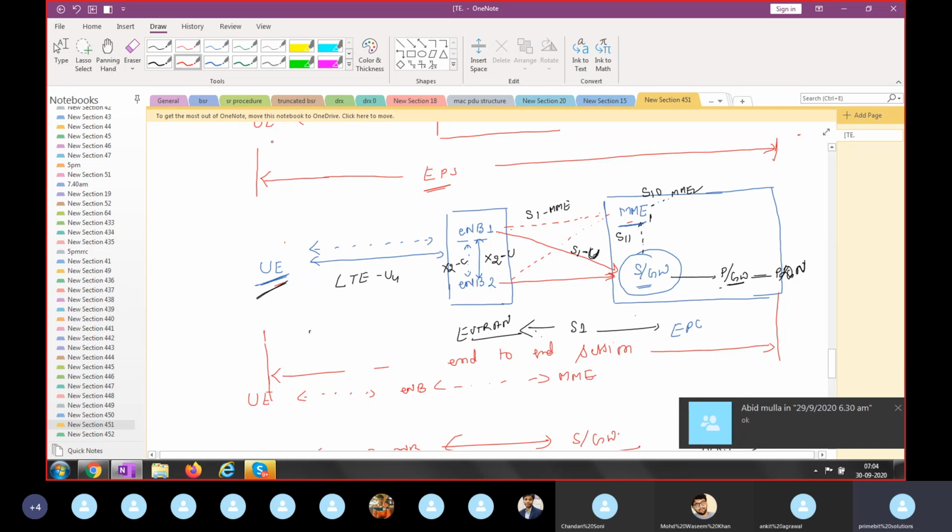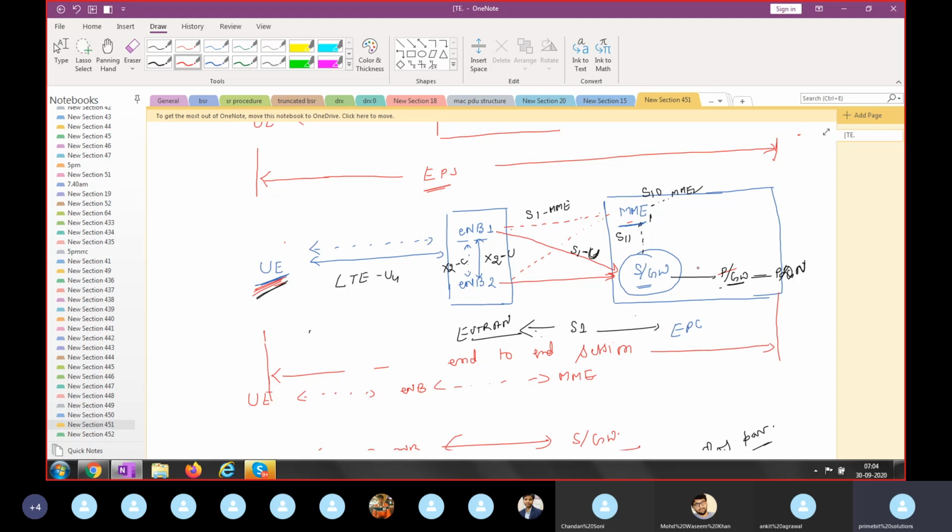Actually, when we see the attach procedure, at that time your mobile and network will inform each other which capability the UE has. Suppose, for example, you are working at Qualcomm and developing the chipset for a Reliance handset. You have seen a few years back Reliance was also giving their handset, but Reliance cannot develop the chipset.